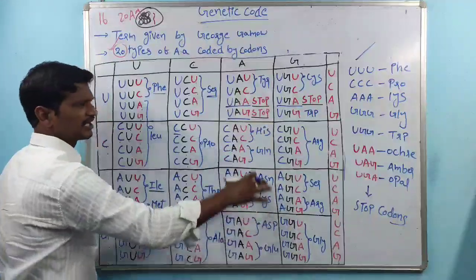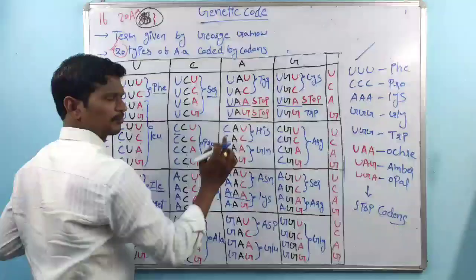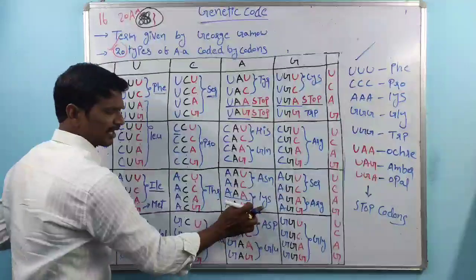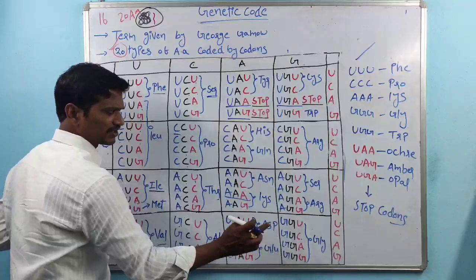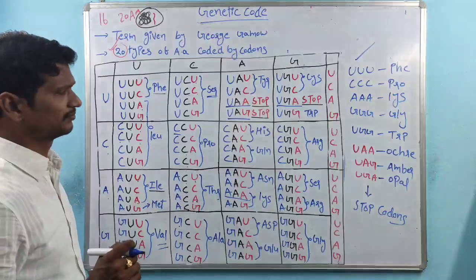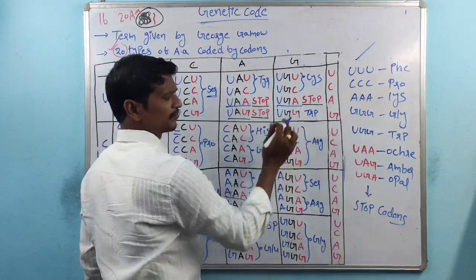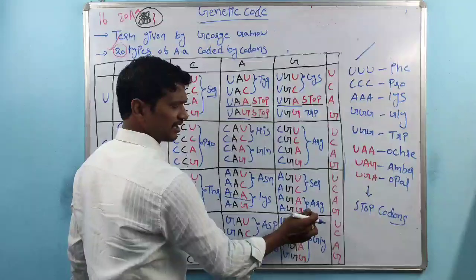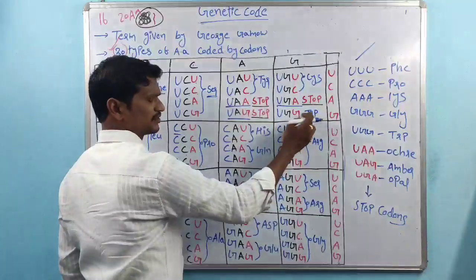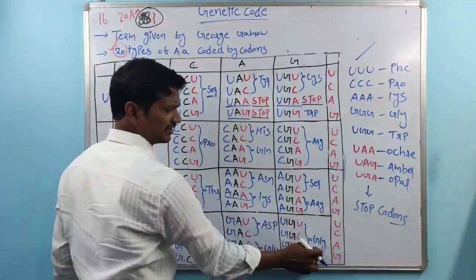This is the most difficult part of the entire genetic code. See, tyrosine is there, 2 stop codons are there, and histidine, glutamine, asparagine, lysine, aspartic acid, and glutamic acid. So this third row is very difficult to remember, right? In the fourth row there is cysteine, again a stop codon, tryptophan, arginine, serine, arginine, glycine. This one is also easy. Cysteine is there, tryptophan is there, and tryptophan is very easy to remember.